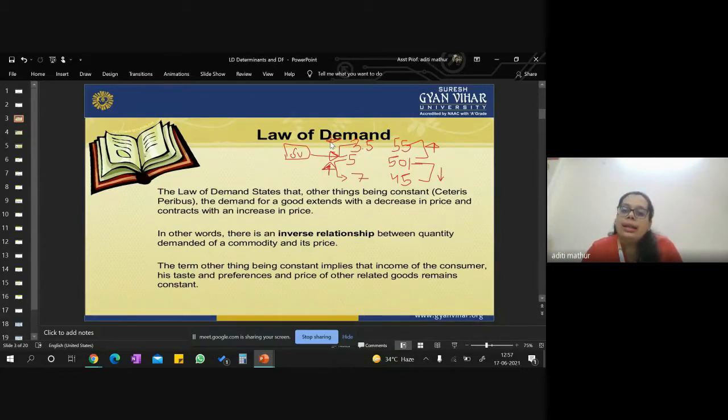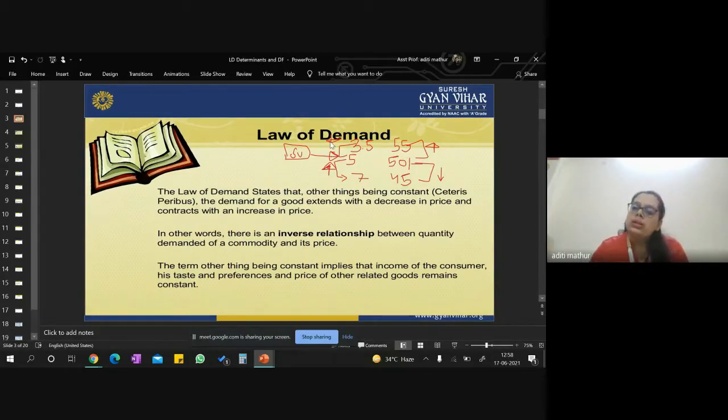So the other things, what are these other things? These are the other factors which we will be discussing, but still let's have a look at them. The other factors are the income of the consumer, taste and preference of the consumer, prices of other related goods, and many more. So we assume that when we are talking about the law of demand, all the other factors which I have stated right now are the same.